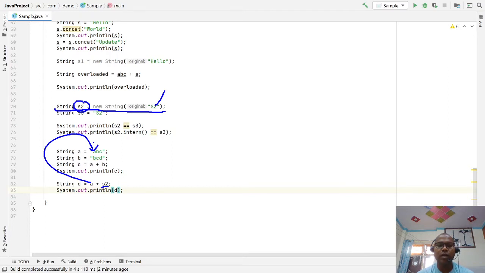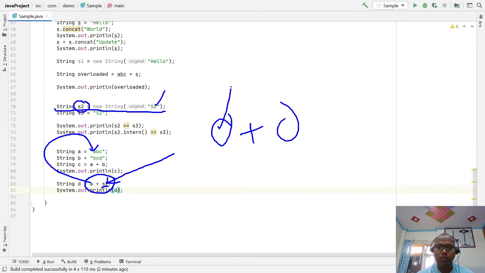Yes, sometimes it passes. So whenever this refers to your dynamic variable, at compile time this code is not evaluated. This code is evaluated at runtime. So whenever you are using any plus operator, make sure you know whether these are constants that cannot change.